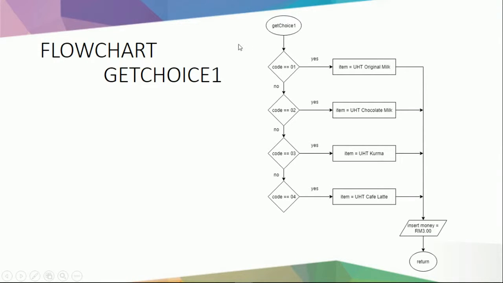Here we have the flowchart for get choice 1. This is choice 1, where we call it get choice 1. The user needs to enter the code 01 if they want the item UHT original milk. If not, they need to enter 02 if they want UHT chocolate milk, and so on. The item will be processed and insert money, RM3 ringgit for the UHT milk.